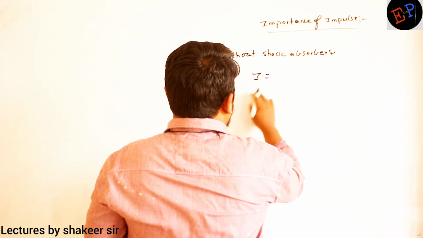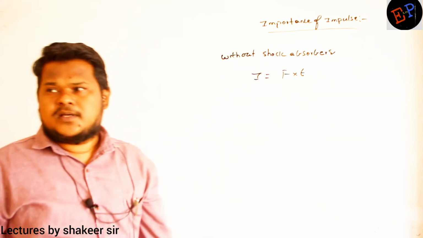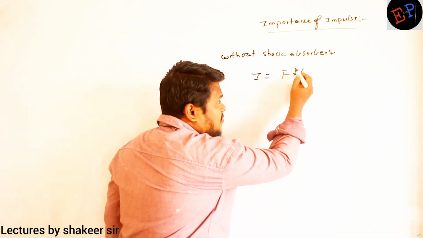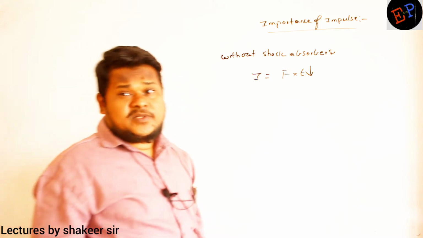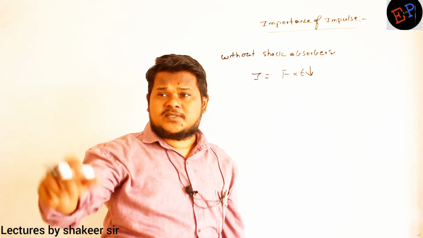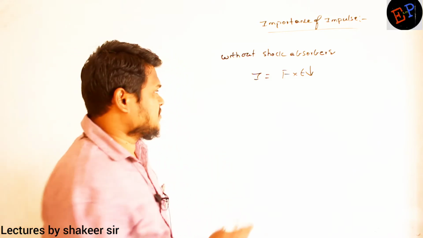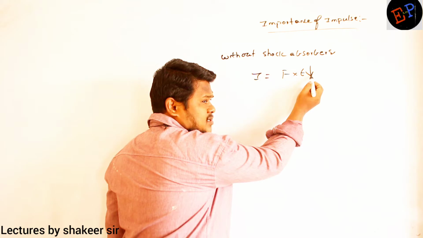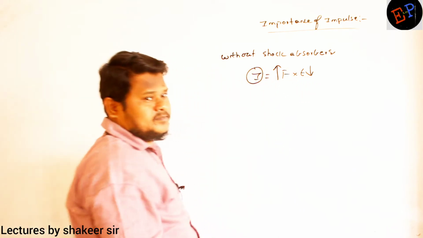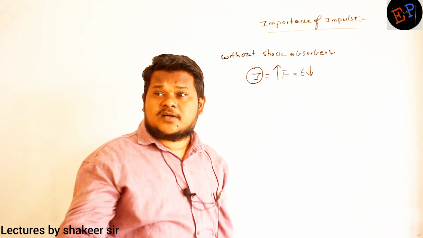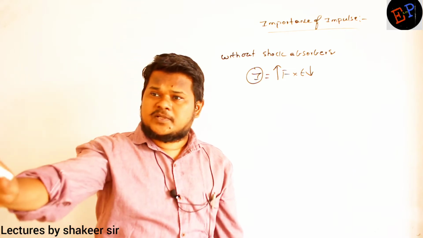The impulse acting on a body, I is equal to F into T, no? I is equal to F into T. So this time of application of force will become very small. It means the total impulse is acting on your body in a very short time. Without shock absorbers, if time of application of force reduces, automatically force increases because impulse is a constant. Because you are doing the same type of action, impulse remains constant.